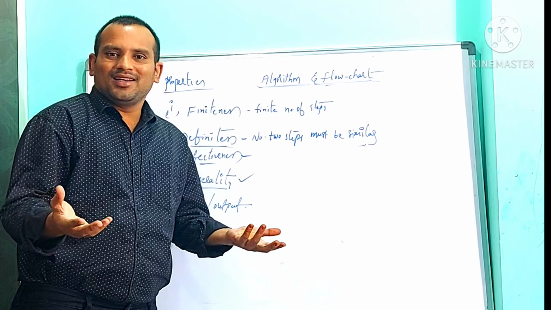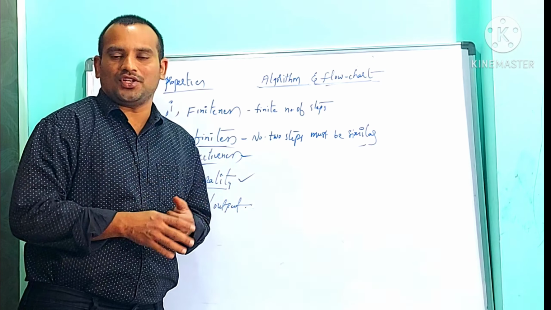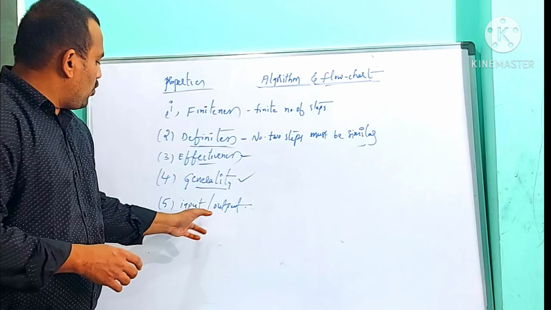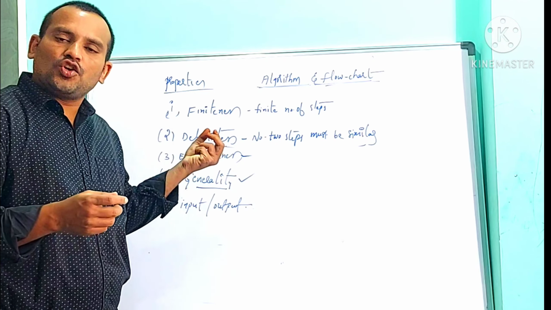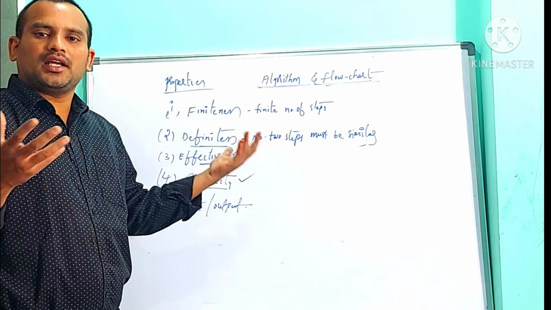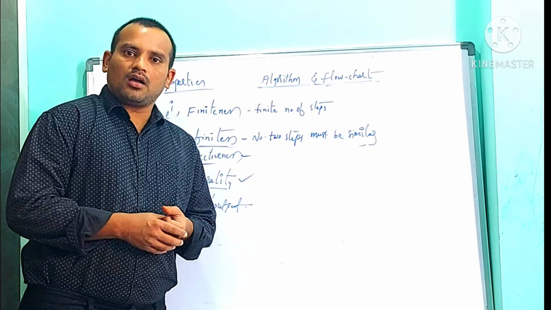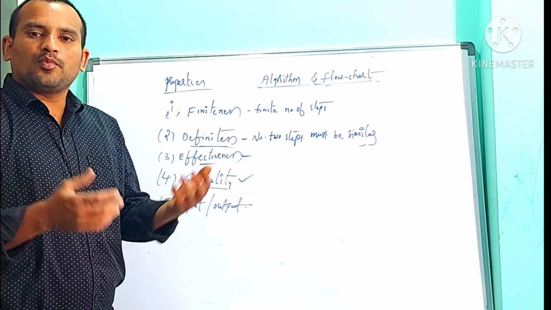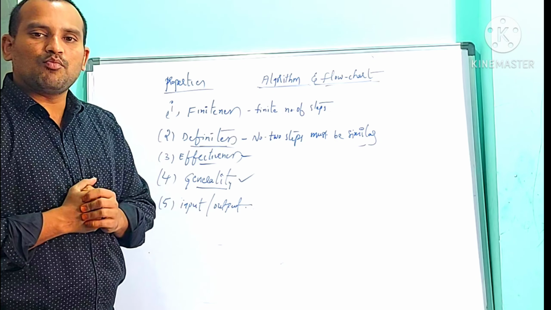Without a solution, is it possible to write an algorithm? No, there should be some solution, that is called output.